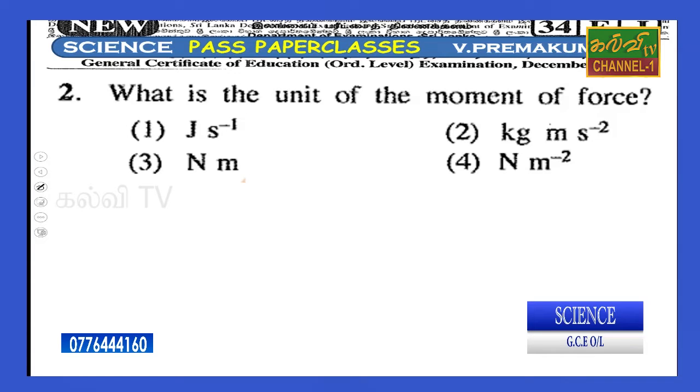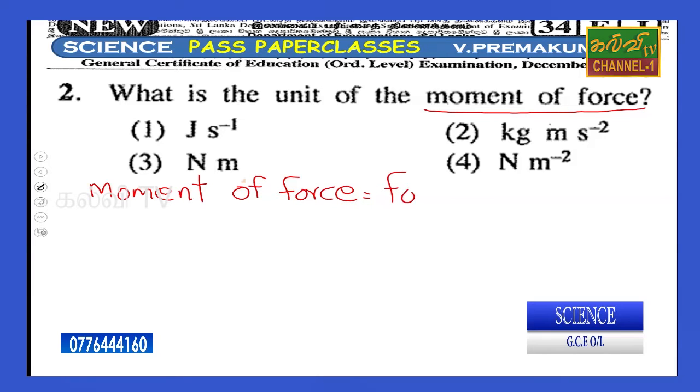Right, what is the unit of the moment of force? What is the unit of the moment of force? Moment of force is different from momentum. Moment of force means force into distance, force into perpendicular distance.